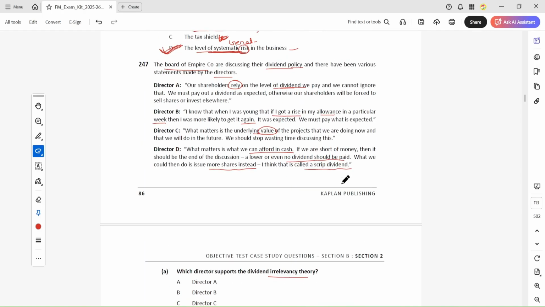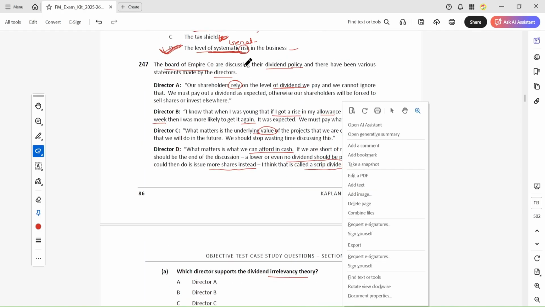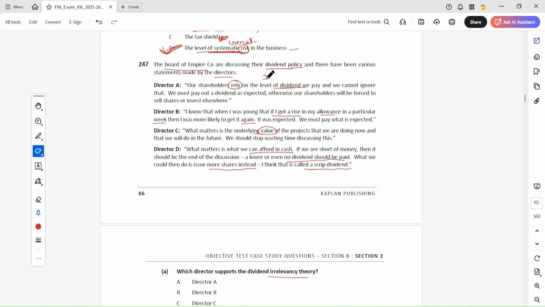So the first director says the shareholders rely on the dividend. Can we say this is dividend dependency? Yes, this is related to dividend dependency because the shareholders depend on the dividend.